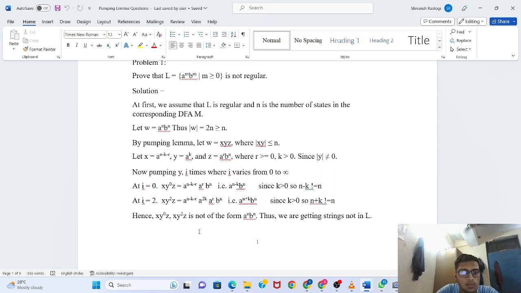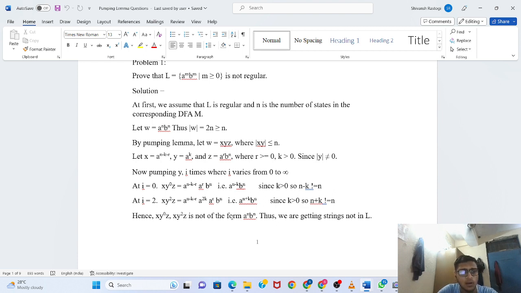Now as you can see at i equals 0, that is x y to the power 0 z, it equals a to the power n minus k minus r, a to the power r and b to the power n. So on solving this further, we get a to the power n minus k and b to the power n. Now as we have already said that k is greater than 0, therefore n minus k will not be equal to n. So you can see the string W equals a to the power n b to the power n is not equal to a to the power n minus k b to the power n.